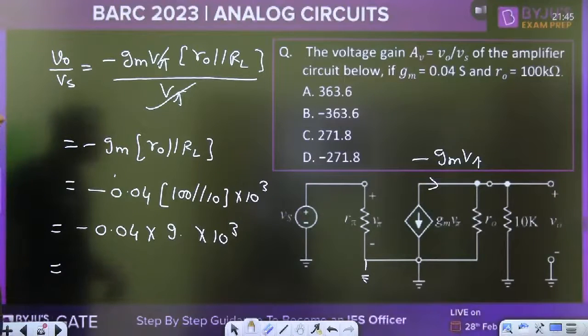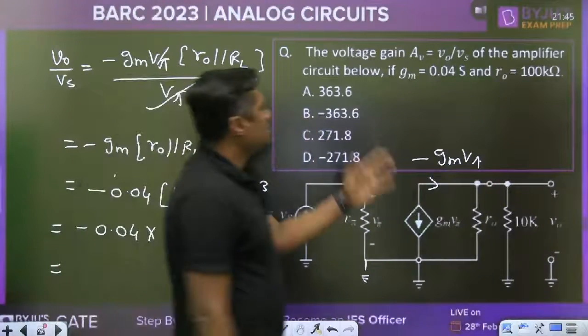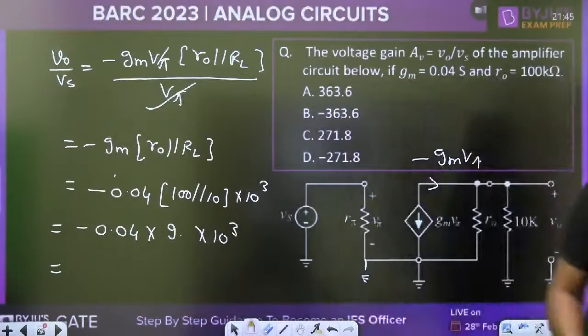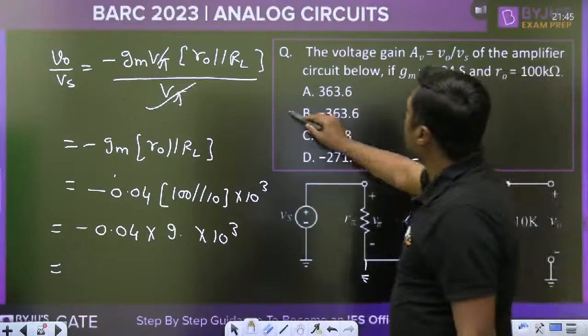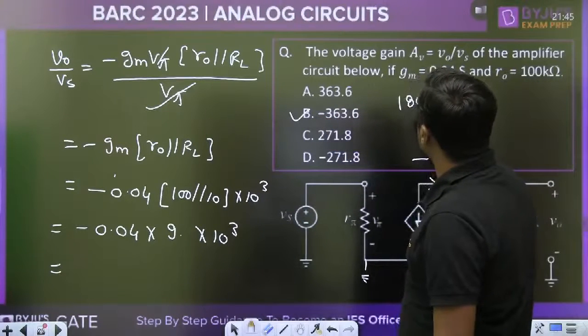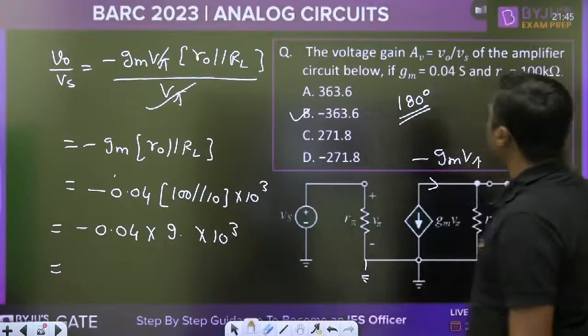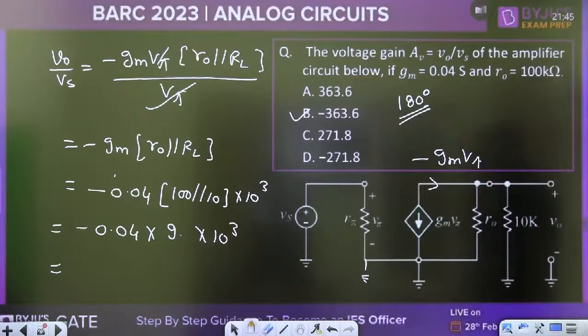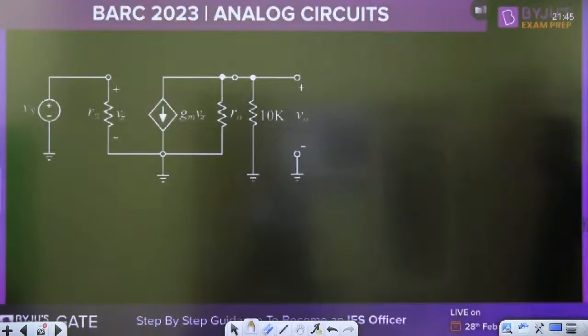Okay, what is the answer for this one? Something, 363.6. Yes, this is the answer. Minus, because there is a 180-degree phase shift. That is a very simple one, within 20 or 30 seconds.